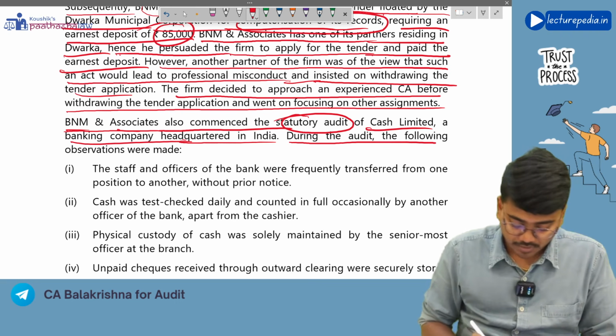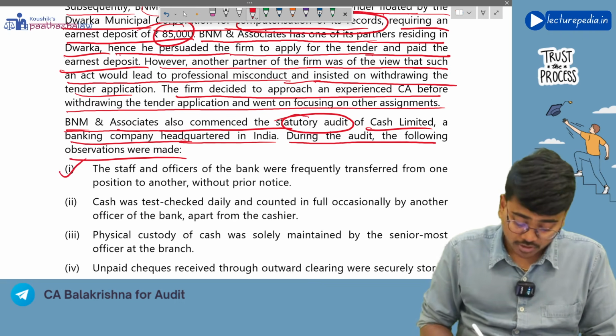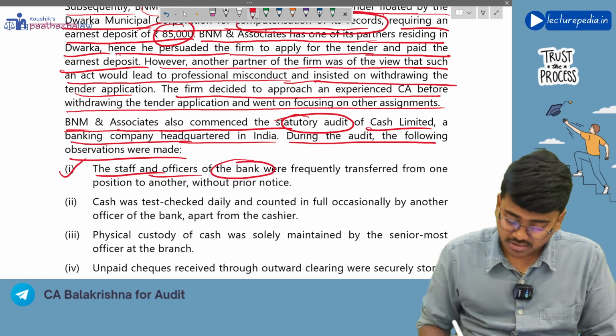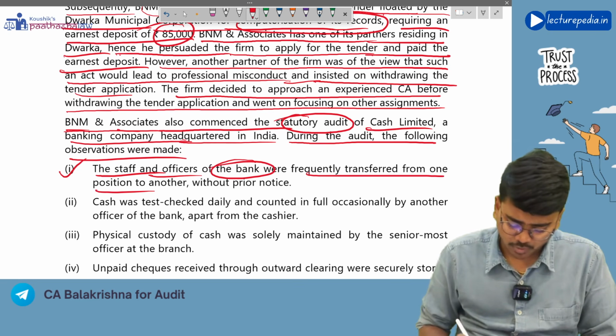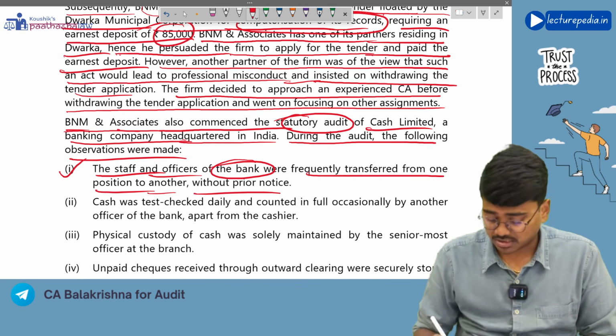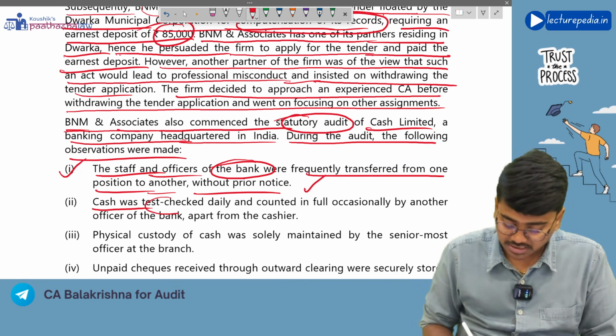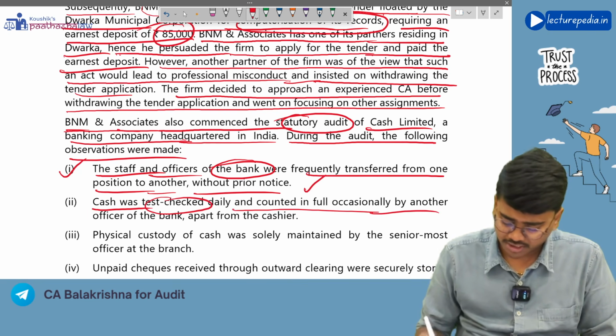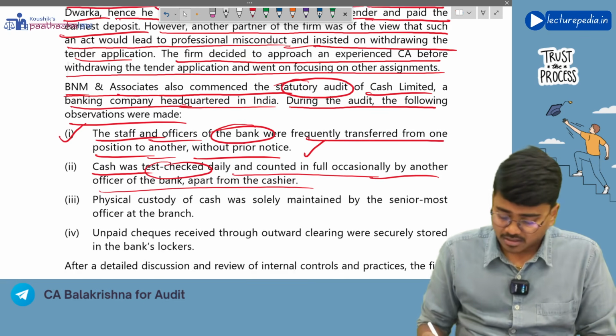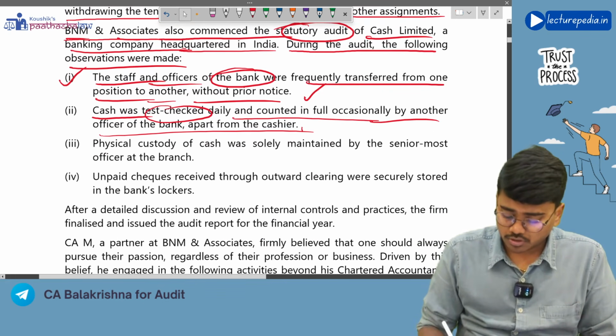During the audit, the following observations were made. So first one, staff and officers of bank were frequently transferred from one position to another without prior notice. Yes, this is a proper control that should be there. Cash was test checked daily and counted in full occasion by another officer of the bank, apart from cashier. Yes, this control also should be there in the bank.